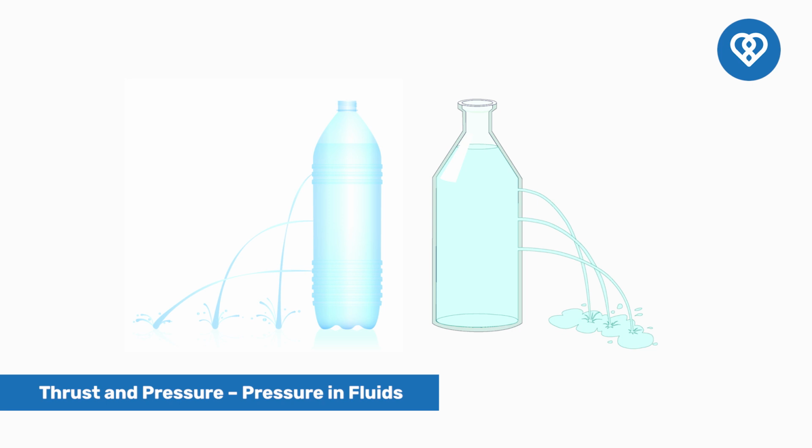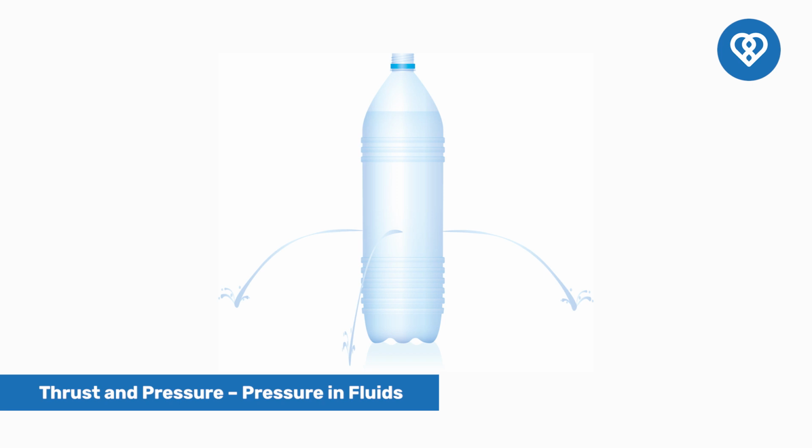Take a bottle and create 3 holes at different heights. Pour some water in the bottle. You will observe the following. Water streams out through the holes. This shows that water exerts pressure. The water stream coming out of the lowest hole reaches the farthest. This shows that the pressure exerted by liquid increases with depth.